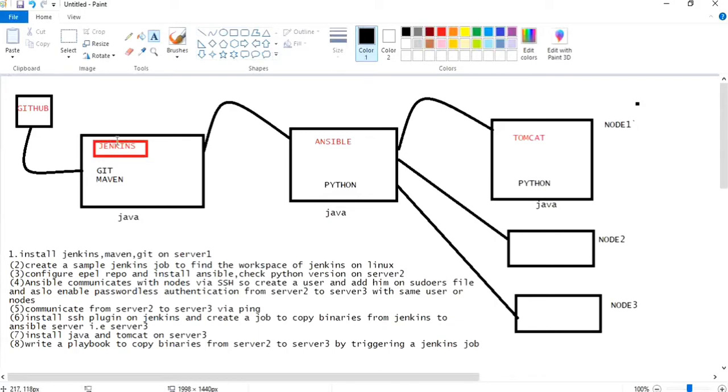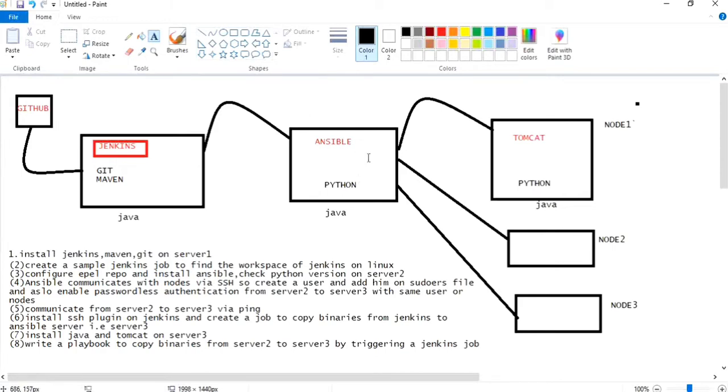Whenever a job is triggered in Jenkins, it has to pull code from GitHub, and with the help of Maven it will start building, and .jar, .war files, I mean binaries or artifacts, will be generated. And those generated artifacts, with the help of a Jenkins plugin, which is the SSH plugin, we need to copy to the Ansible server.